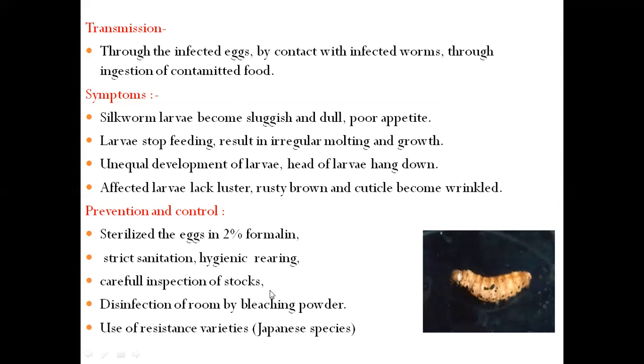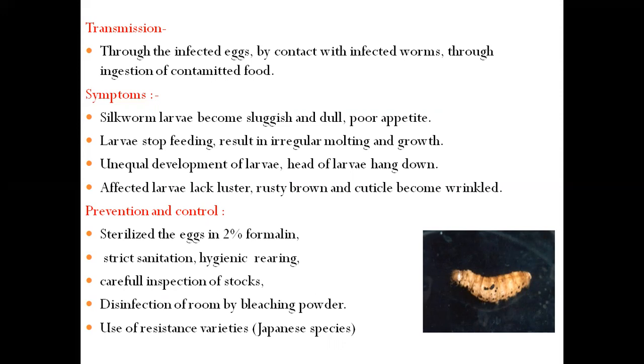Careful inspection of stock to avoid the spreading of disease is also important, and if we observe affected larvae, then remove the affected larvae from stocks. Next prevention includes disinfection of the room with bleaching powder and use of resistant varieties. We can use Japanese species of silkworm to avoid the pebrine disease.